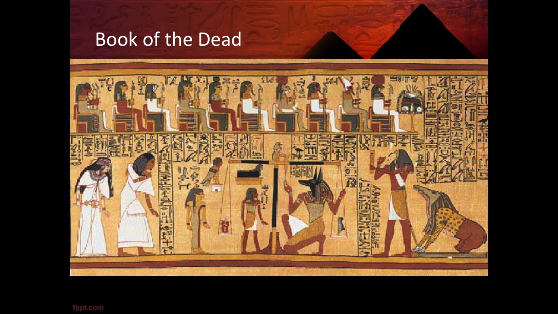Once you arrived at the Field of Reeds, this was where you would find your loved ones who had passed on before you, possibly even your favorite pets, dogs and cats and things like this. You'd find your home there just the way you had left it in the real world. And this is where you would live in eternity with your family and your loved ones.